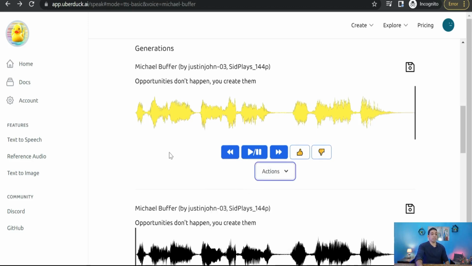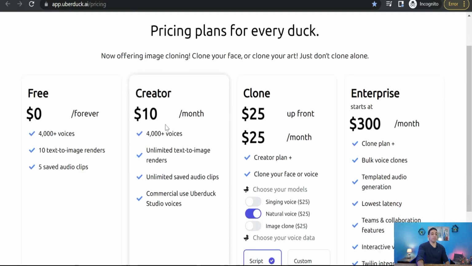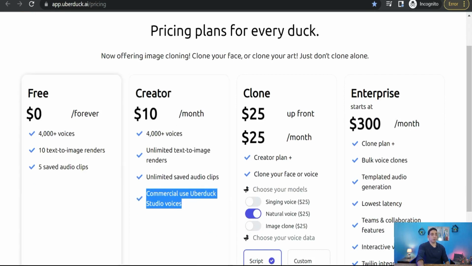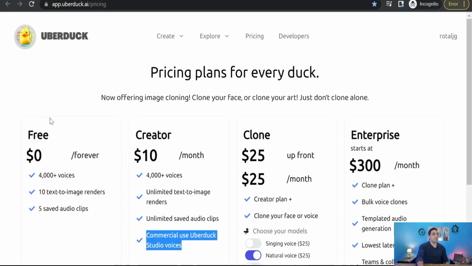Okay. And regarding using these generated voices for commercial purposes, according to this amazing website Uberduck AI, you can use the generated voice in your commercial use if you subscribe to this amazing plan, the Creator plan. As you see, commercial use of Uberduck Studio voices, but for free you will not use these voices for commercial purposes. Okay, perfect. So you have to use and try this amazing website, Uberduck AI.